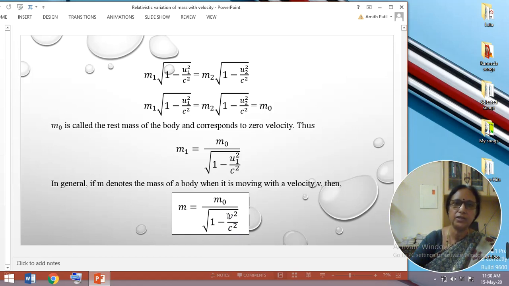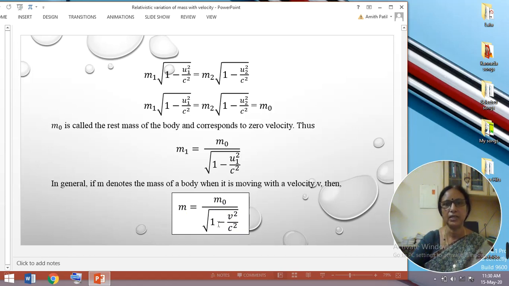Now with this equation I can show you that at lower speeds the mass will not change. For that, let me consider v is very small compared to the speed of light here. Then this term can be neglected. Then automatically this expression reduces to simply m is equal to m naught. That means the mass will not change if the velocities are comparatively small.